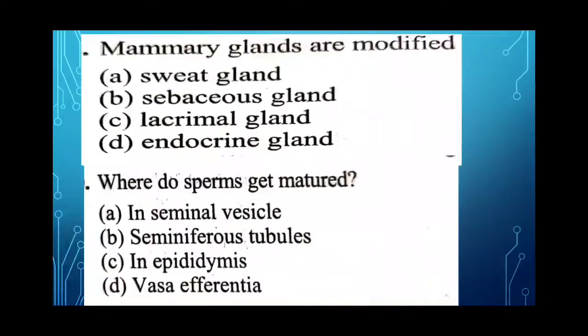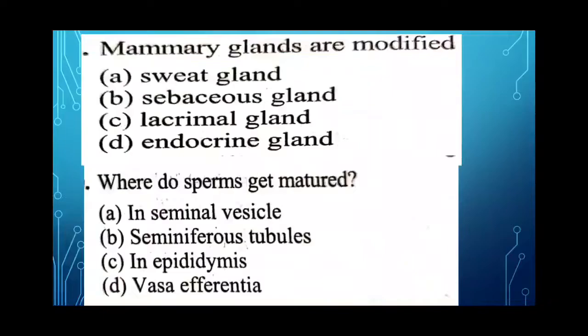Next, mammary glands are modified. So it is very easy. Options are sweat gland, sebaceous gland, lacrimal gland and endocrine gland. So mammary glands are modified sweat glands which lie over the pectoral muscle.